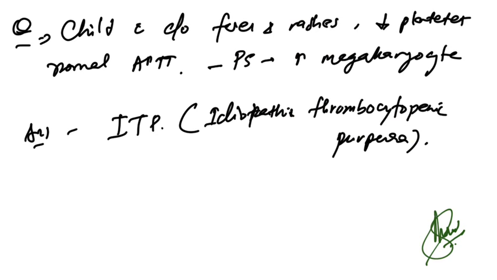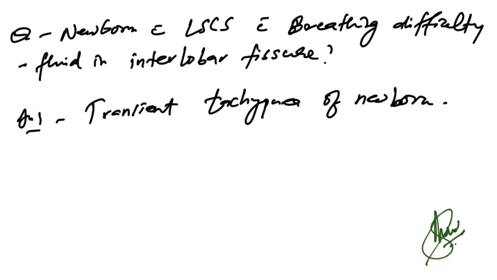Now child with complaints of fever and rashes, decreased platelets, normal APTT, and peripheral smear that will show increased megakaryocytes. So what is the diagnosis? That is also a repeated one. ITP, idiopathic thrombocytopenic purpura is the correct answer.